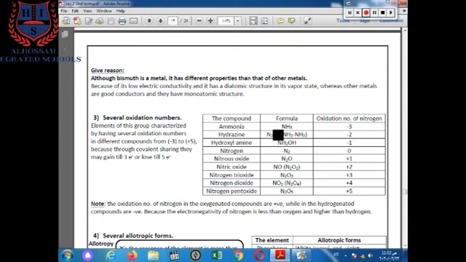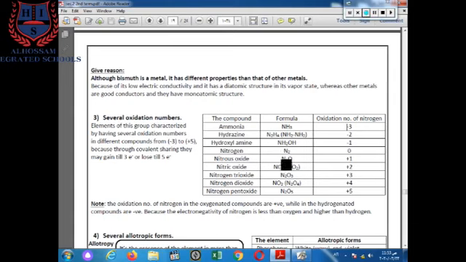Hydrogen positive 1 multiplied by 4 equals positive 4. So N2 must be negative 4. By dividing negative 4 by 2 nitrogen atoms, we will find that the nitrogen has negative 2. Hydroxylamine: here by calculating the valency of nitrogen, we will find that nitrogen carries negative 1. Nitrogen gas, the valency would be 0. As we know, for any element in its free state, the oxidation number is 0.